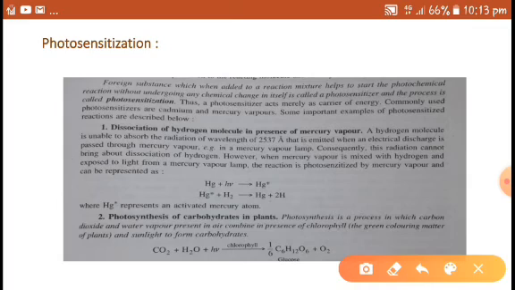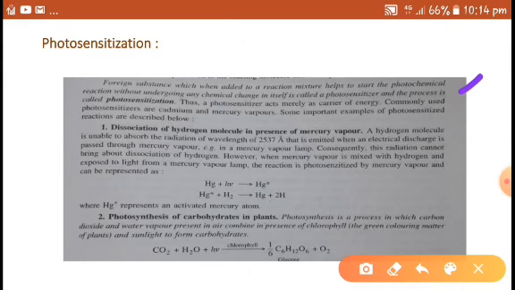A foreign substance which, added to a reaction mixture, helps to start the photochemical reaction without undergoing any chemical change in itself, is called a photosensitizer, and the process is called photosensitization. Thus a photosensitizer acts merely as a carrier of energy. Commonly used photosensitizers are cadmium and mercury vapors. Some important examples of photosensitized reactions are discussed below.